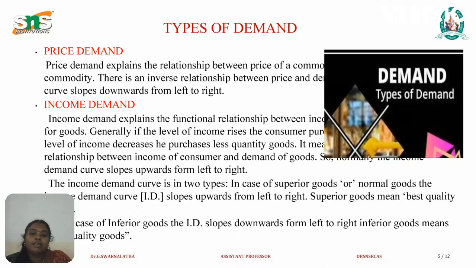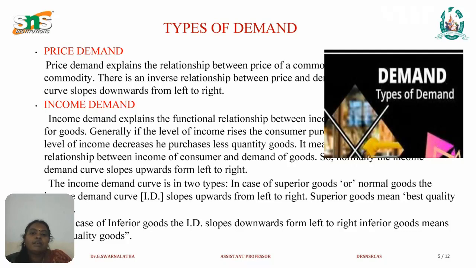Next, income demand. Income demand explains the functional relationship between the income of the consumers and demand for goods. Generally, if the level of income rises, the consumer's purchase level also increases. If the level of income decreases, he purchases less quantity of goods. It means there is a functional relationship between the income of consumers and demand for goods. So the demand curve slopes upwards from left to right.